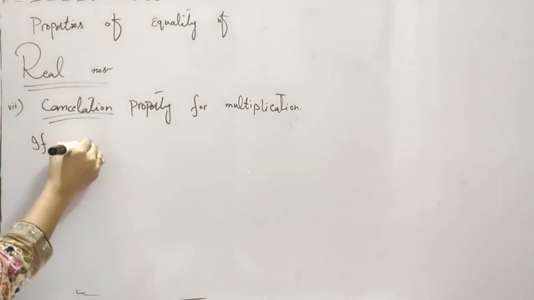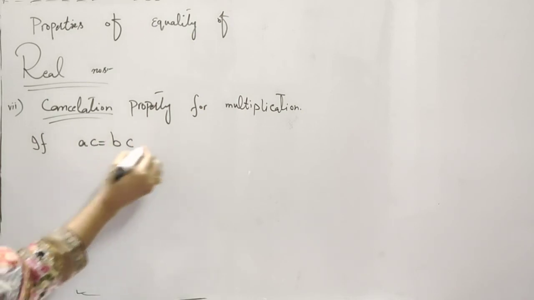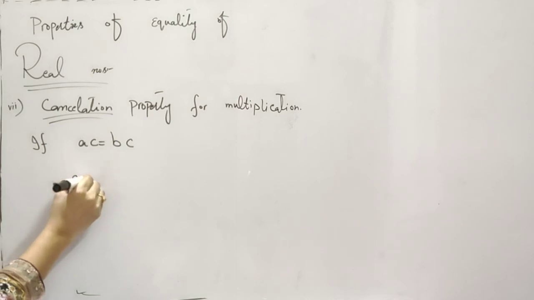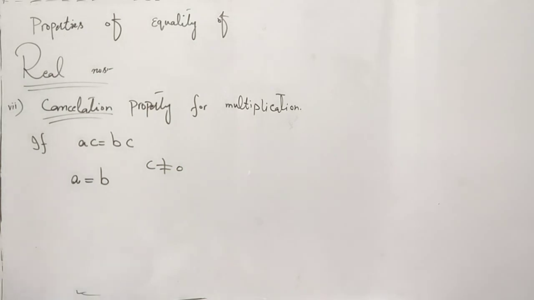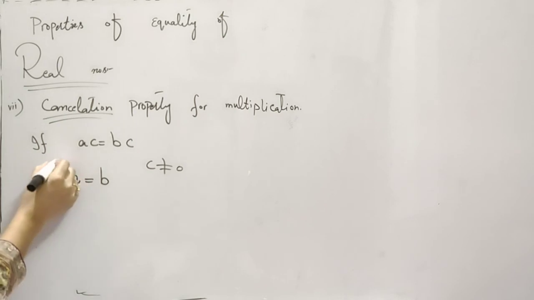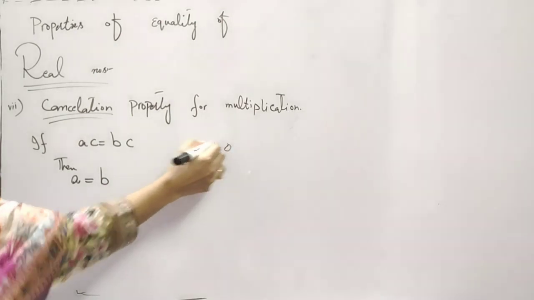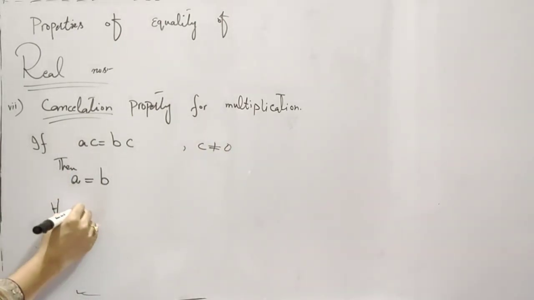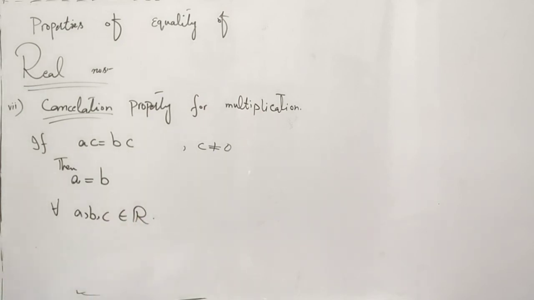The cancellation property for multiplication is that if AC is equal to BC, where C is not equal to 0, then A is equal to B for all A, B and C belonging to real numbers.